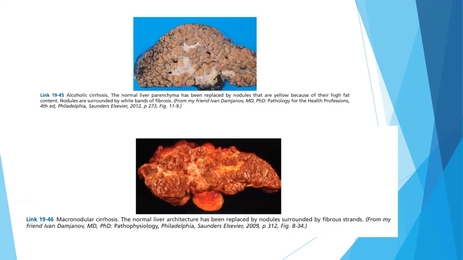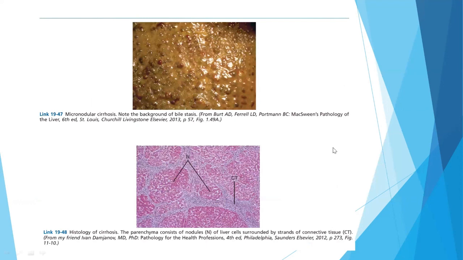Here you can see the alcoholic cirrhosis. Whenever there is cirrhosis, you have to note the nodules. So you can see how nodular the liver is. This is the alcoholic cirrhosis, and this is the macronodular cirrhosis. The nodules are more than 1 millimeter in diameter. Now, this is the micronodular cirrhosis, less than 1 millimeter in diameter.